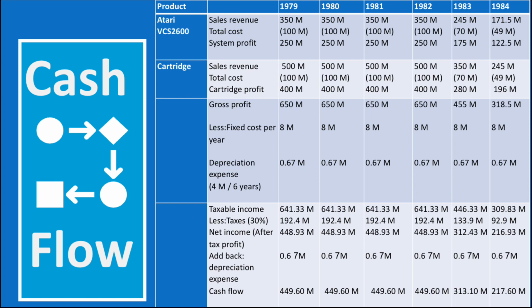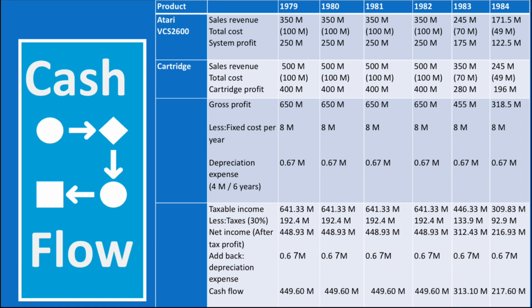In 1984, we also have 30% less demand, so the gross profit goes down to 318.5 million, and we subtract 8 million for the fixed cost per year and 0.67 for the depreciation cost.